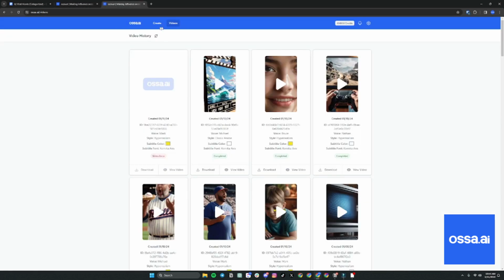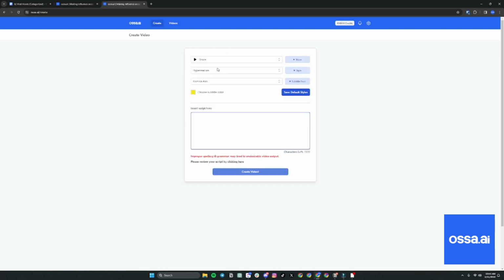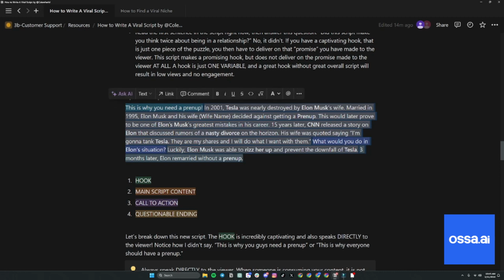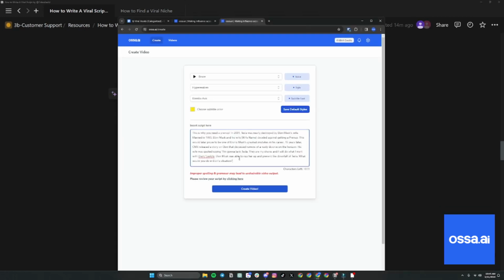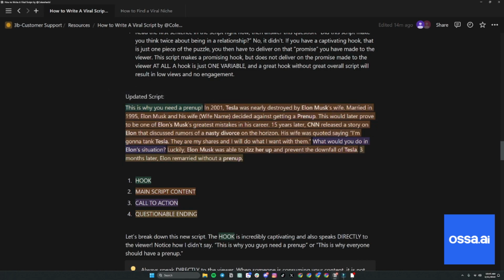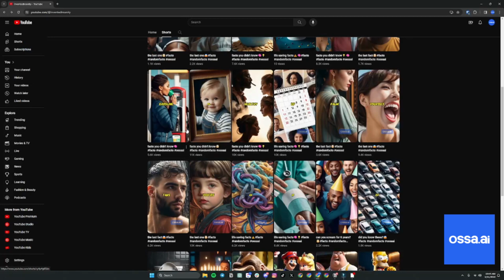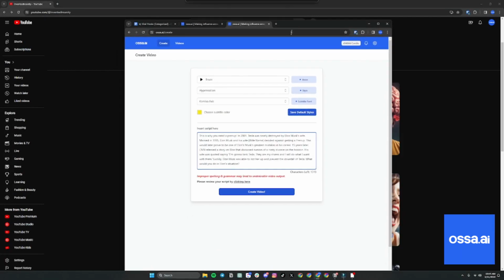For anyone who's in here right now, basically how this tool works is you select your voice. Don't be afraid to go out on a limb, that's where the fruit is. You select your voice, your style, your subtitle font, which we're adding more of, and your color. You type in your script, similar to what I was just showing you. You paste it in, hit create video, and the video gets created. It takes about 10 minutes. The videos I showed you were all created using the platform, and the only input was a script.